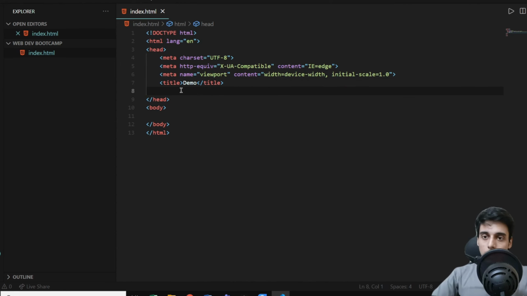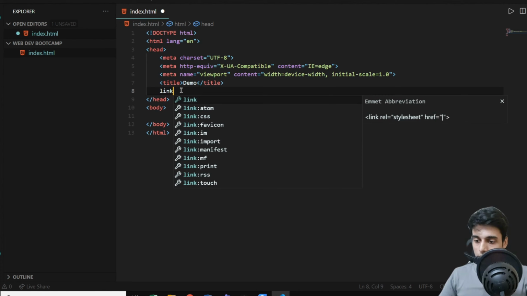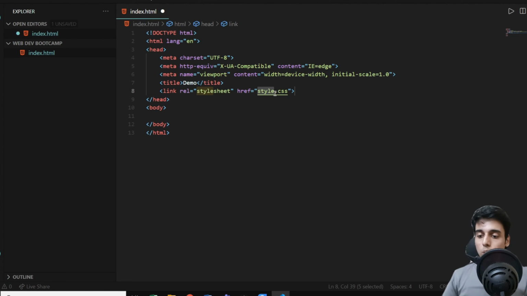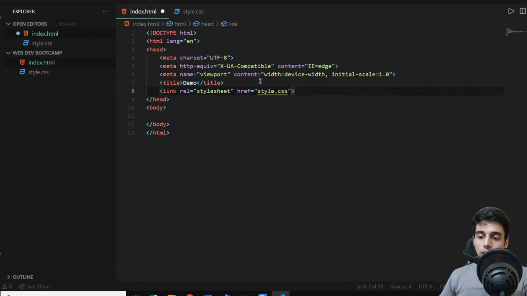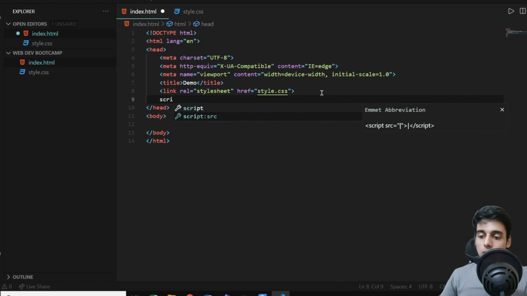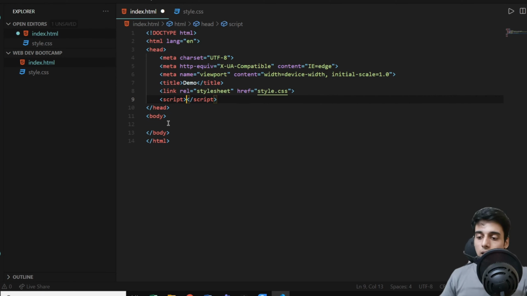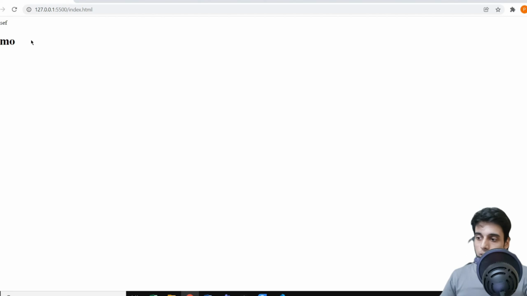Now inside this head tag, you can also include an external CSS file and also an external JavaScript file. So how do we do that? Let's say over here, I'll press the tab key and then link. We have CSS. So once I click over here, a CSS link has been created. So you can add a CSS file, and you can also add a JavaScript file inside the head tag, and inside the body tag, you can add any content that you want. Once I save this, you can see something is now visible on our website.